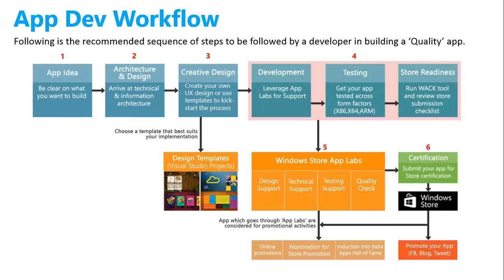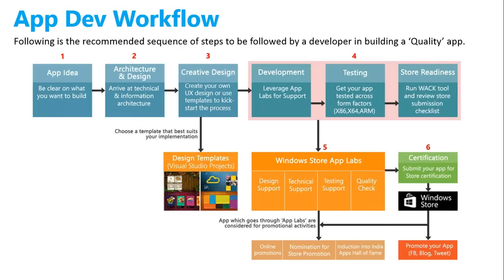Followed by this is architecture and design. This is where information architecture is going to play a very important role. In the second step, after you have figured out what your idea is, now is the time where you have to sit back and think about how your information is going to flow for a user. What all navigations are you going to provide for your application? How many pages are going to be there for your application? Which page should discuss which part of information, which information is relevant to show, and how you're going to place the information to get the maximum user attention and help the user to gain the knowledge.